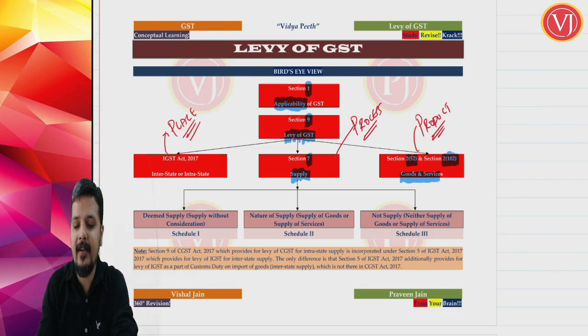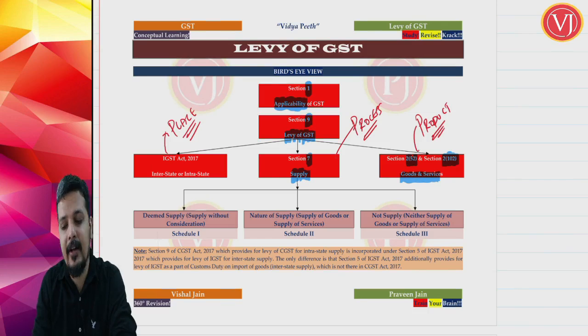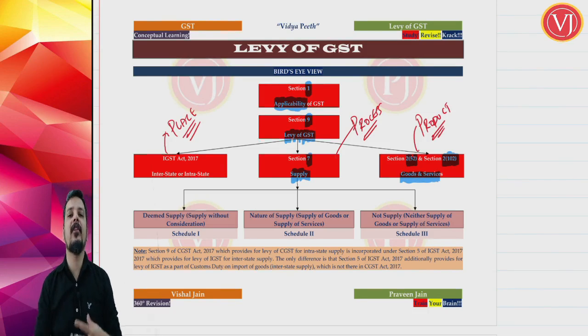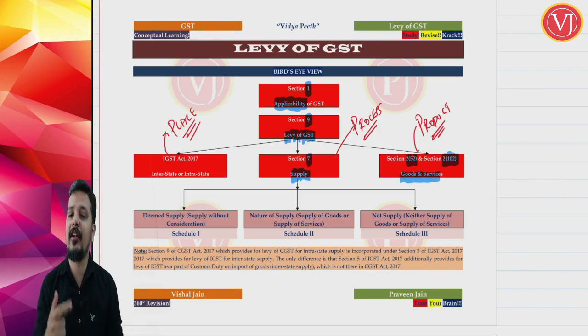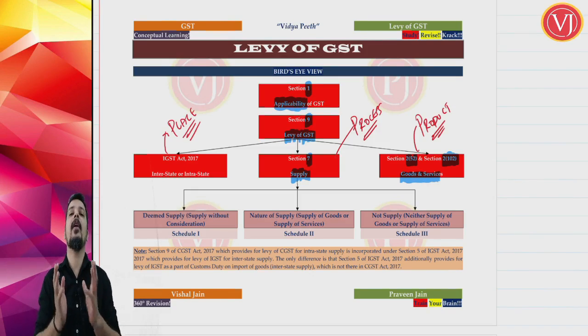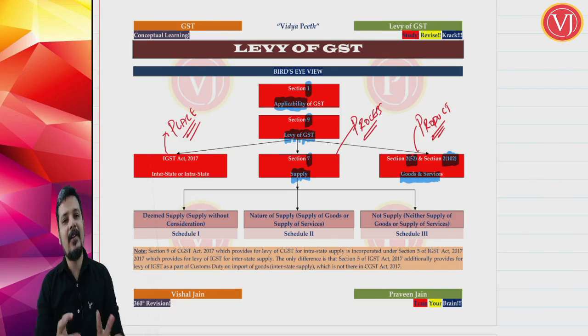Now, just now I said that all the definitions are given under section 2 unless otherwise discussed, which means that there are a few definitions which are not given in section 2. One of the important concepts is supply. So friends, understand that initially when GST law was introduced, you had the model GST law, where supply was also given under section 2, but supply is so very important that they thought, let us not define it under section 2, let us define it separately to make its importance very, very clear.